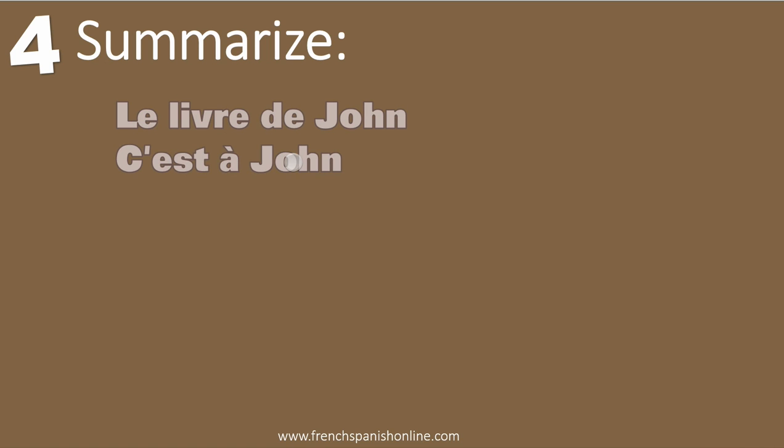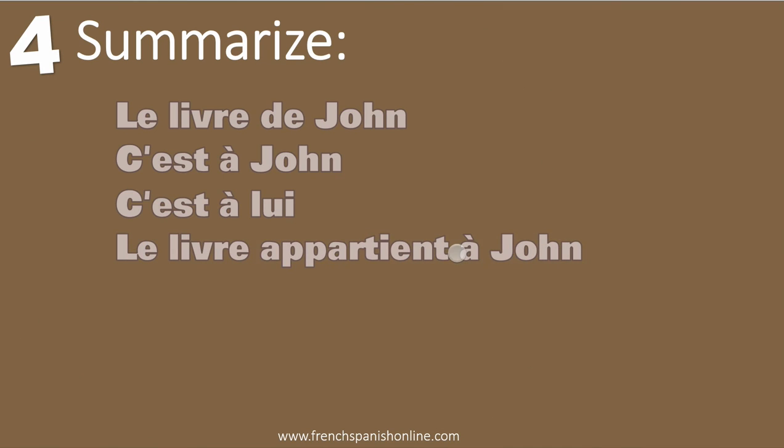The meaning: it belongs to John. C'est à lui. So if you want to use a personal pronoun, here actually we have twice the same rule because you know that with a pronoun we use à and also with the verb to be. Le livre appartient à John. Again, because here we have the verb appartenir, belong, so we need the preposition à. Le livre appartient à John.